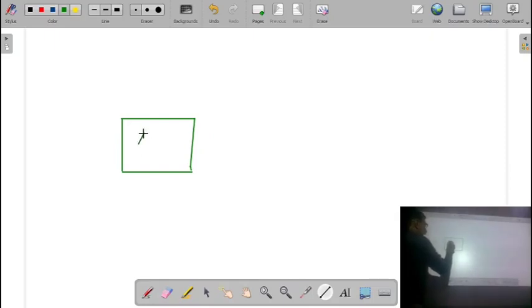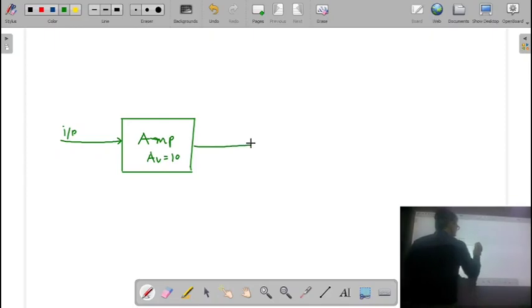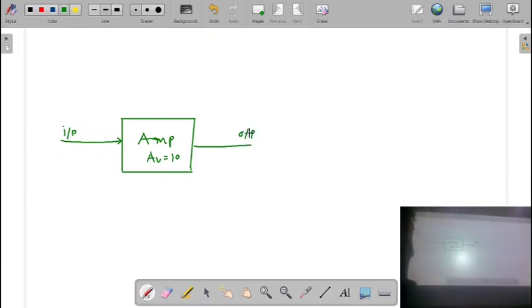So any kind of amplifier we have at this stage. Let us say the gain of this amplifier is 10. This amplifier has an input voltage, and here we have an amplified output voltage.